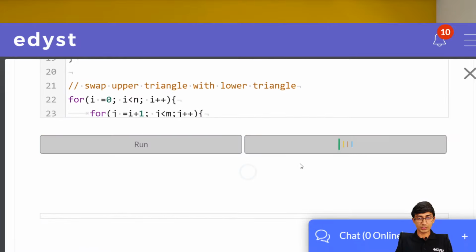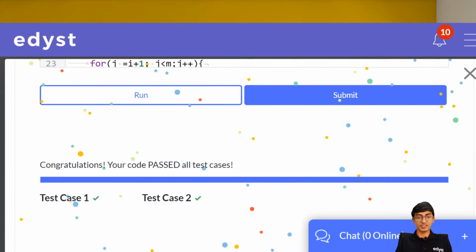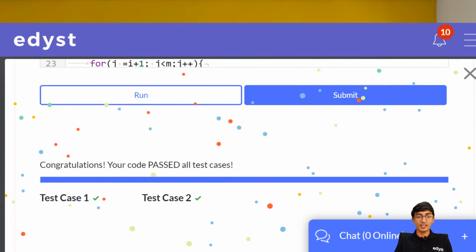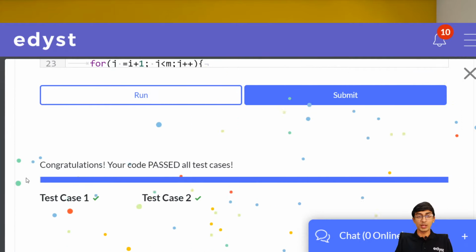Okay. So the run works. Let us submit and try. Yep, great. We passed all of the test cases, test case 1 and test case 2, right? So just again recapping what we did, because this might be a new thing for you. We took the input of rows and columns.